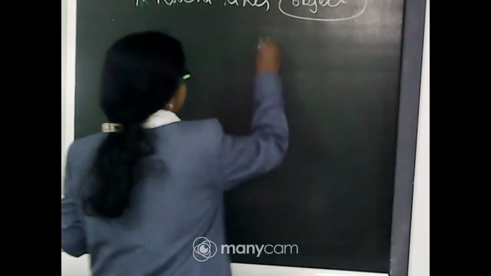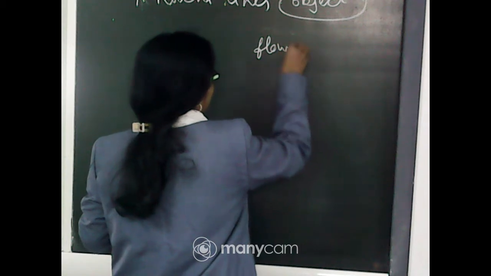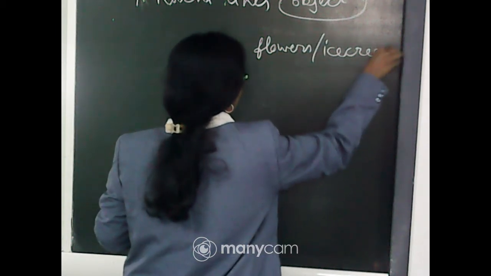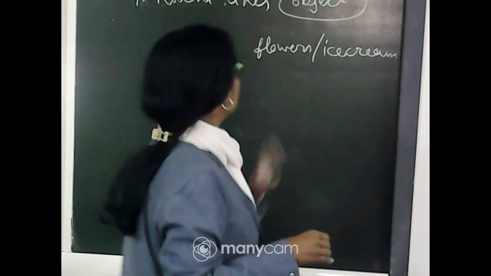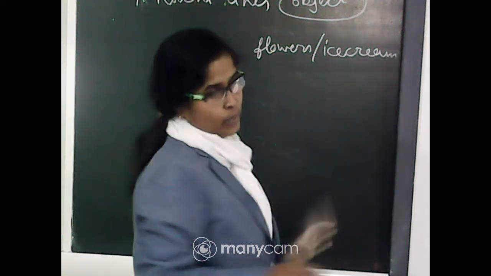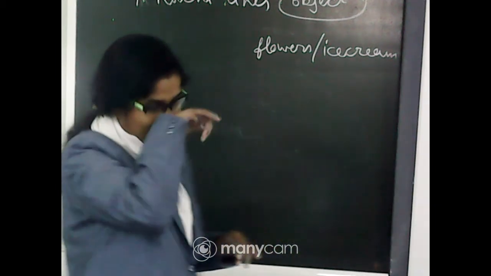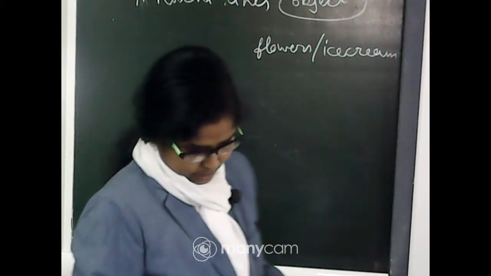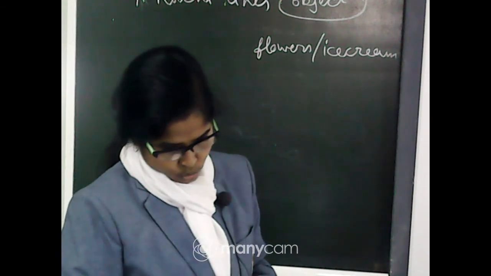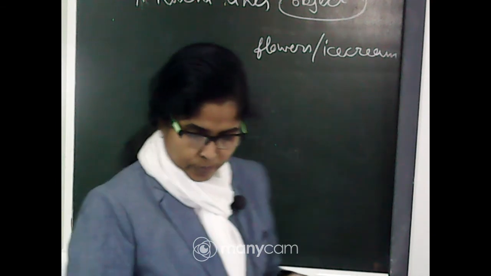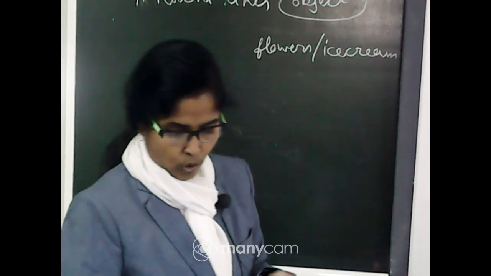Ruchi likes flowers, or Ruchi likes ice cream. So when Ruchi likes, we need an object. Then only will this verb make sense, otherwise the sentence is incomplete. The verb in this sentence requires an object.